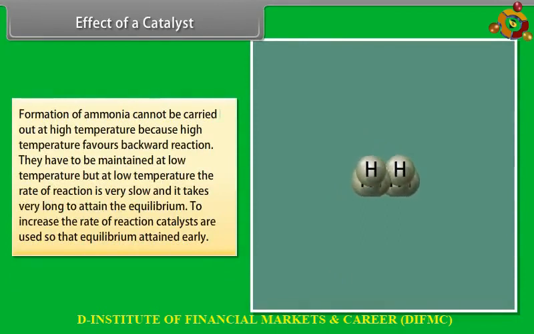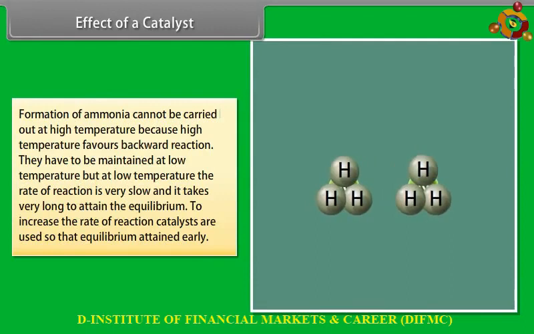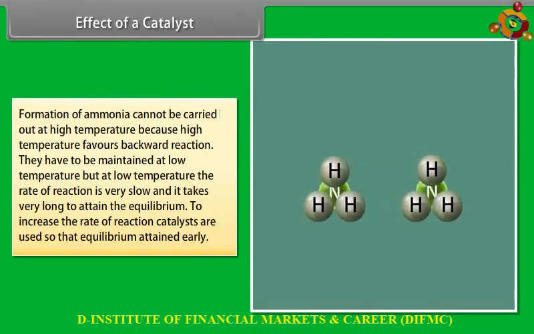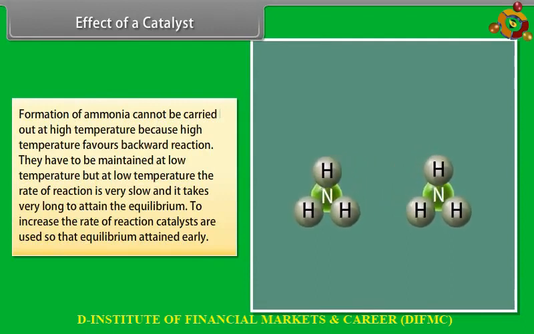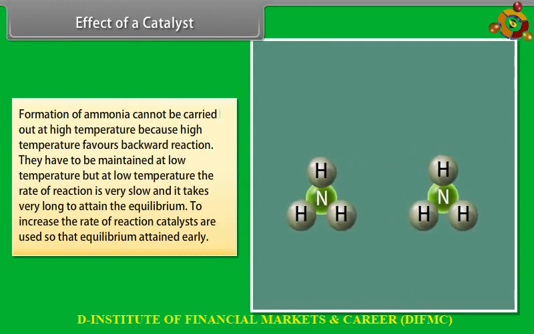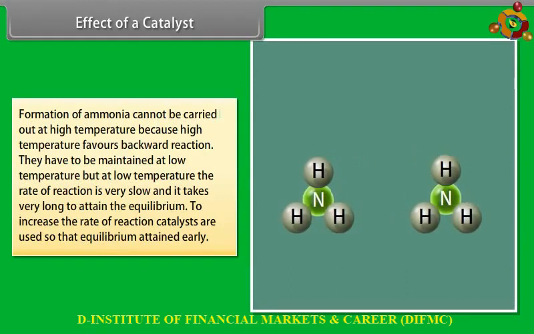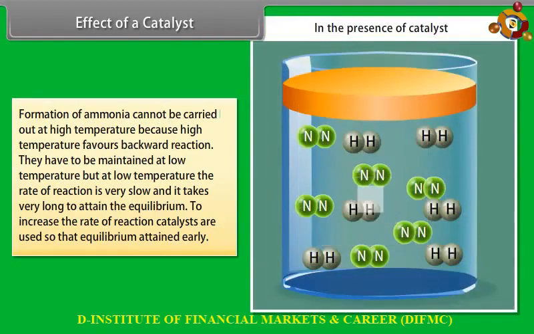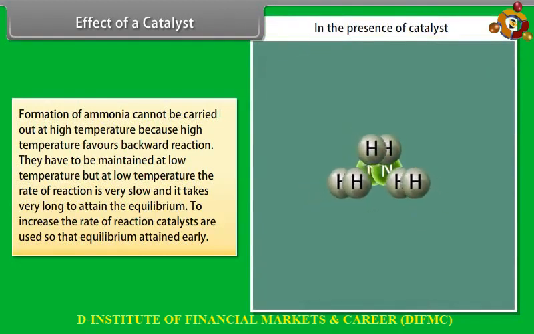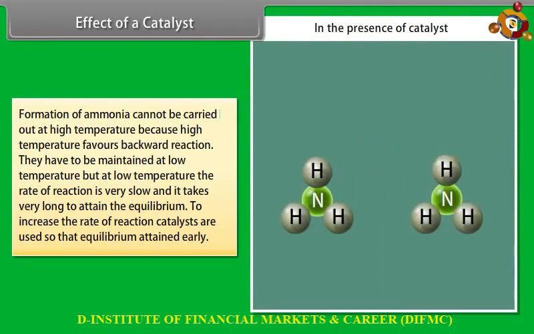formation of ammonia cannot be carried out at high temperature because high temperature favors backward reaction. It has to be maintained at low temperature, but at low temperature, the rate of reaction is very slow and it takes very long to attain the equilibrium. To increase the rate of reaction, catalysts are used so that equilibrium is attained early.